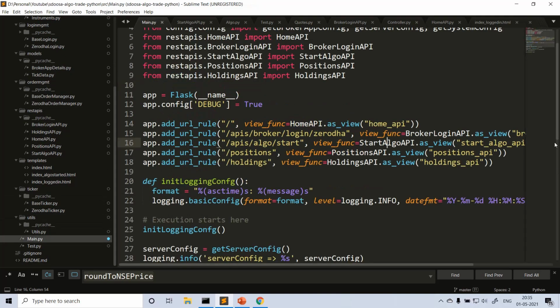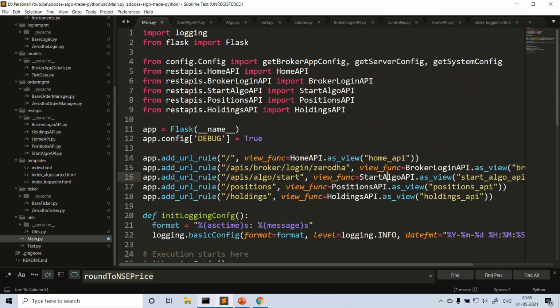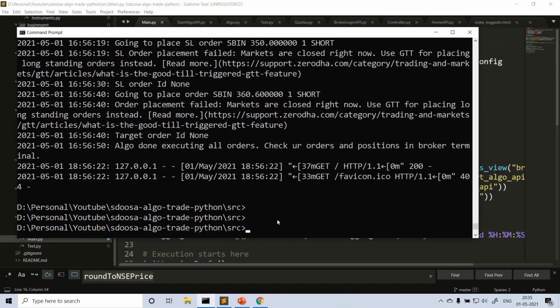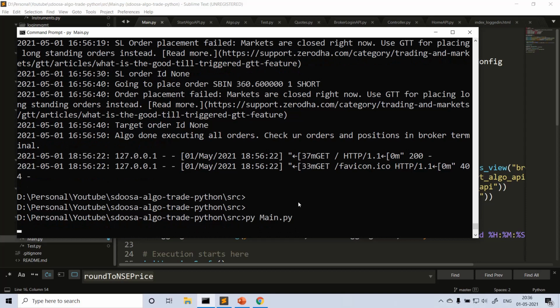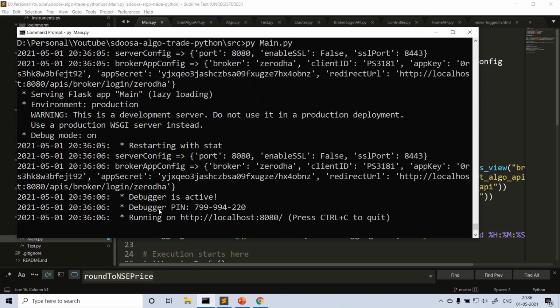Let's run it in the command line. So this is the folder here. This is src here, just run python or py, whatever, main.py. See, this started on port 8080. These are the details I'm printing, running on localhost 8080.